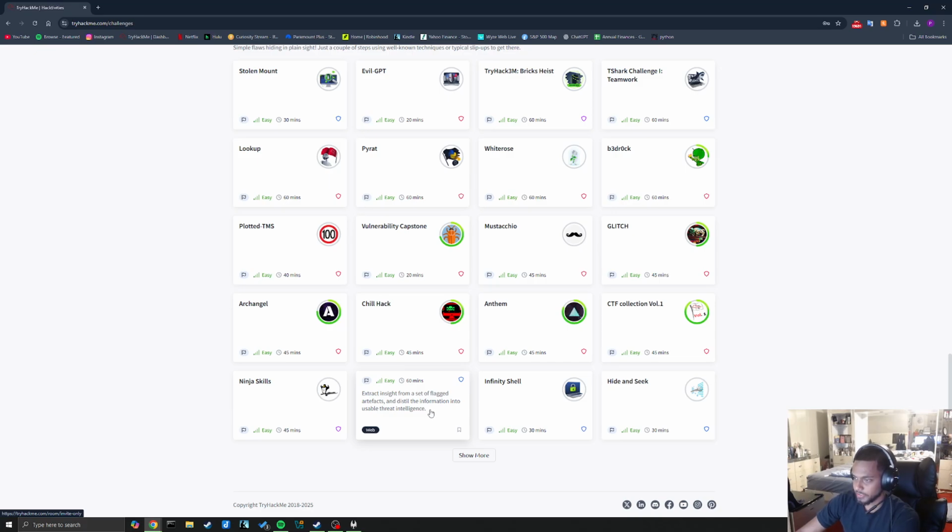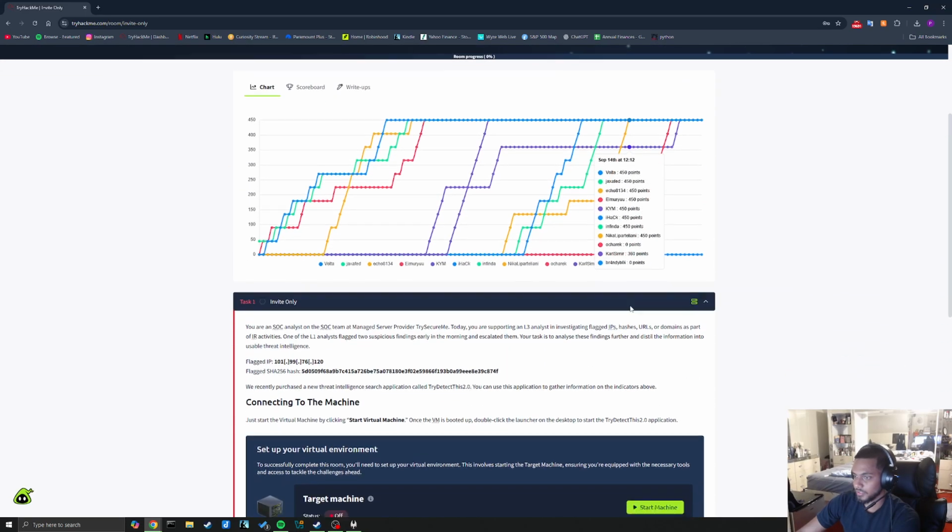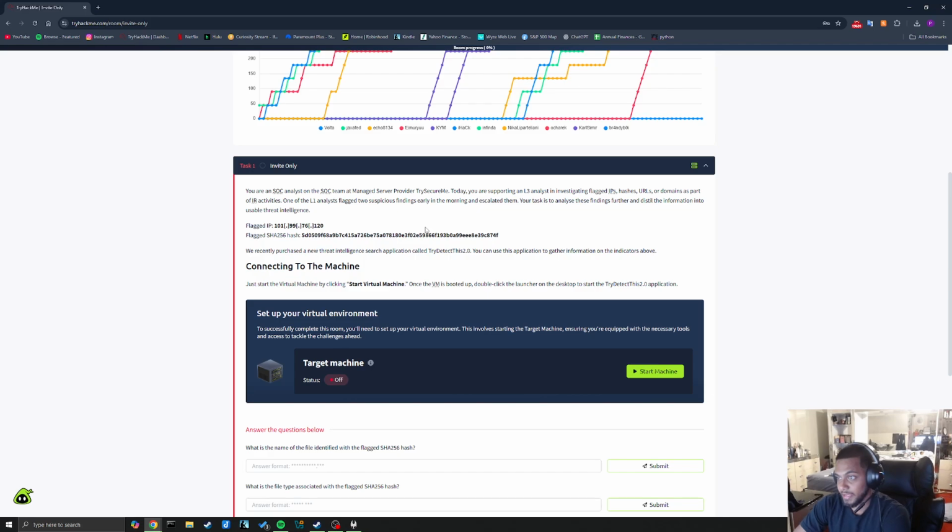Extract insight from a set of flagged artifacts and distill the information into usable threat intelligence. Let's do it. Alright, we're gonna join the room. You are a SOC analyst on the SOC team at managed service provider TryHackMe. Today you're supporting an L3 analyst in investigating flagged IPs, hashes, URLs, or domains as part of IR activities. What is IR? Incident response.